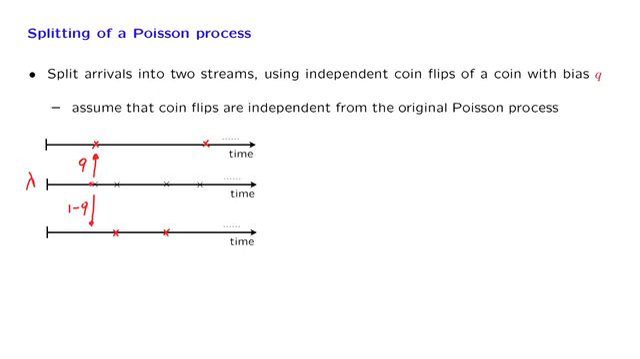And furthermore, we make one more assumption that these coin flips are independent from everything else. They're independent from the time history of the original Poisson process. For example, the coin flip that decides the destination of this first arrival cannot depend on how long it took for this arrival to occur. We will argue now that this stream is a Poisson process, and by symmetry, therefore, this stream is also a Poisson process. We need to verify two assumptions.